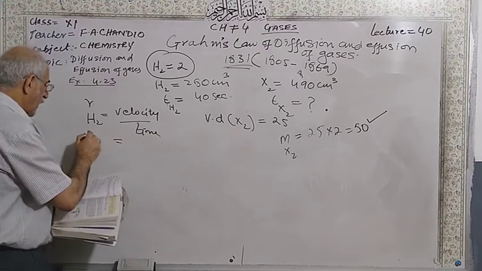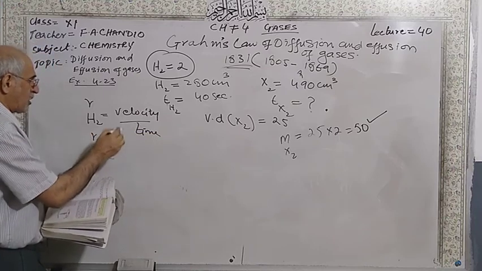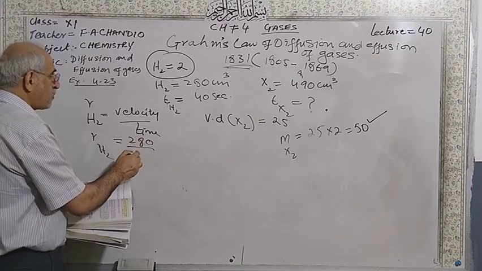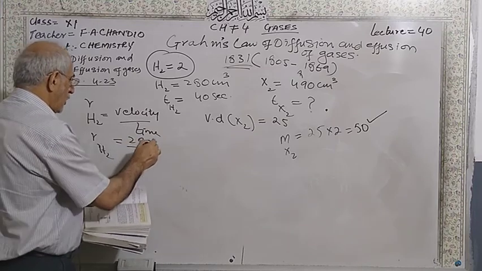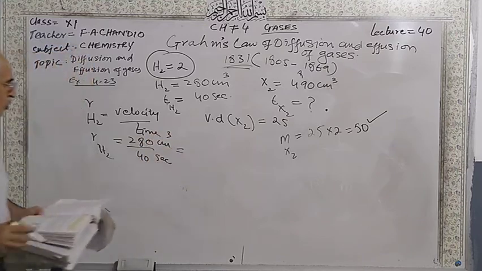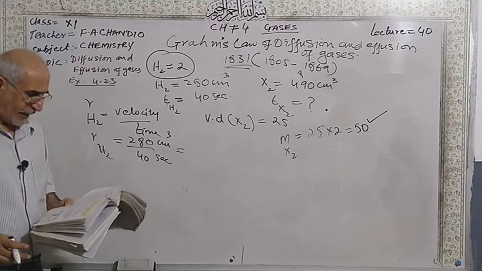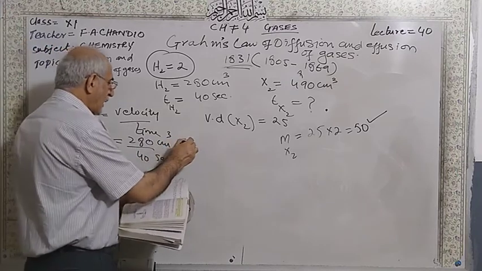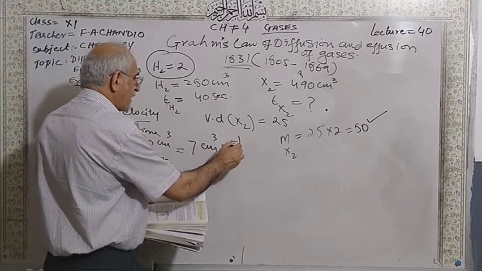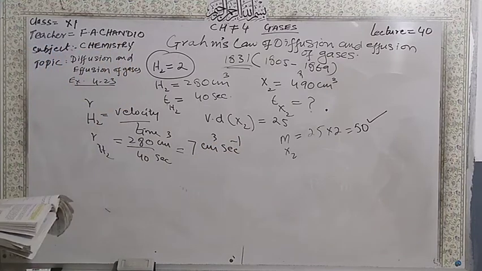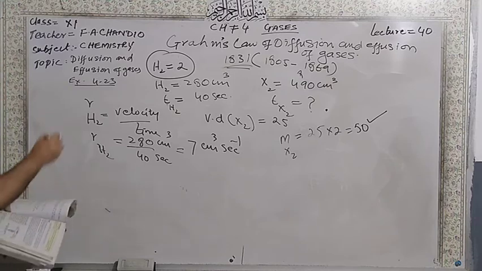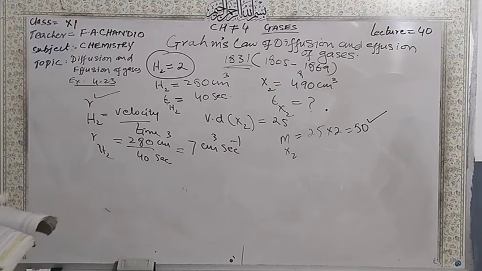So rate of diffusion of hydrogen gas will be equal to 280 divided by 40 centimeter cubes per second. So 280 divided by 40, you will get 7 centimeter cube per second. This is for the rate of diffusion of the hydrogen gas. This is for the hydrogen gas I have calculated.